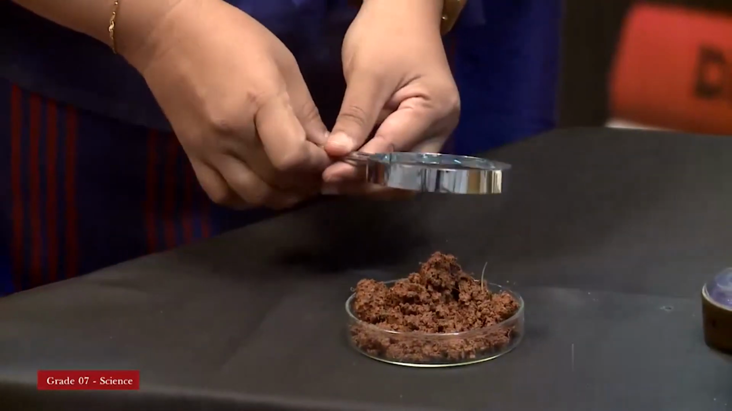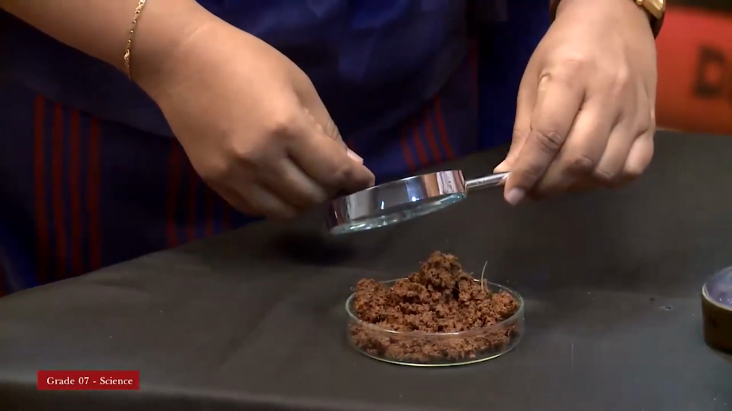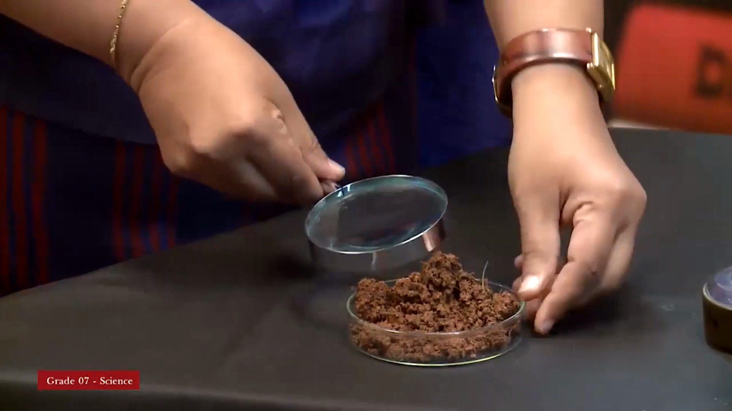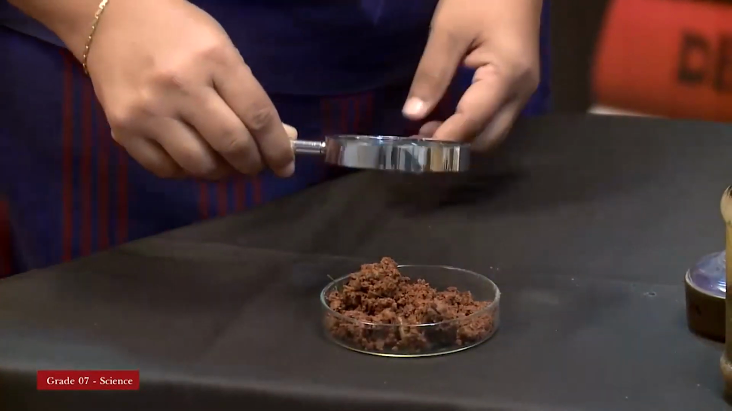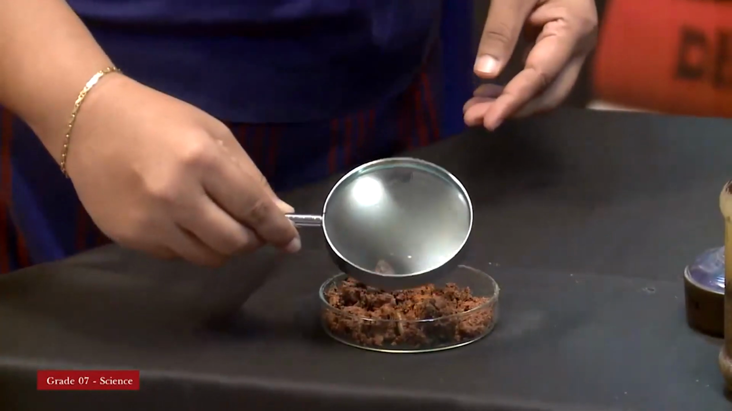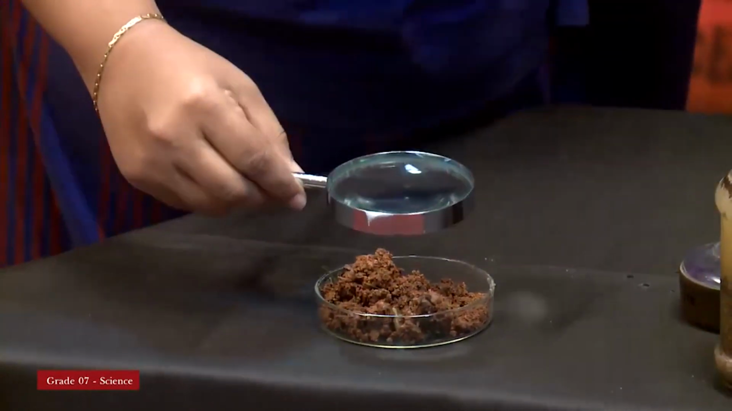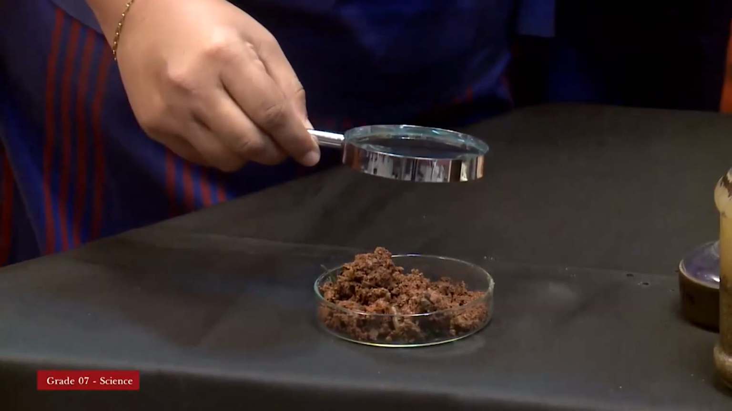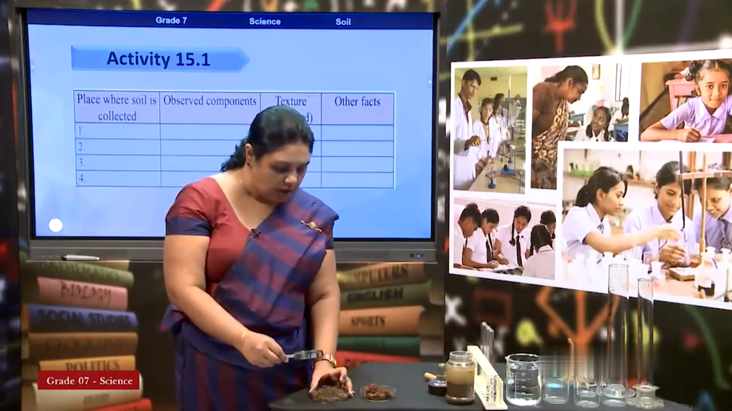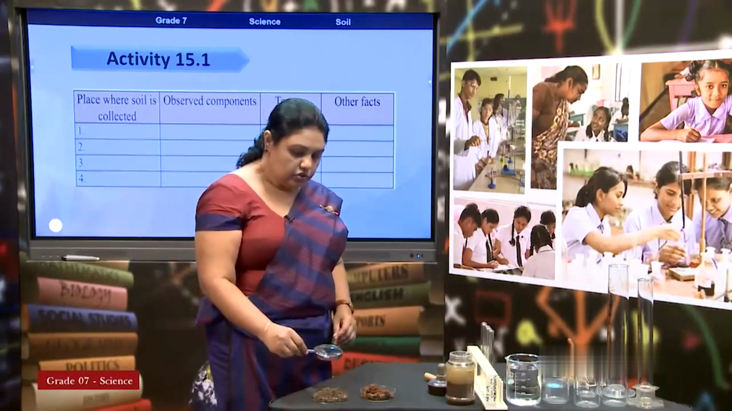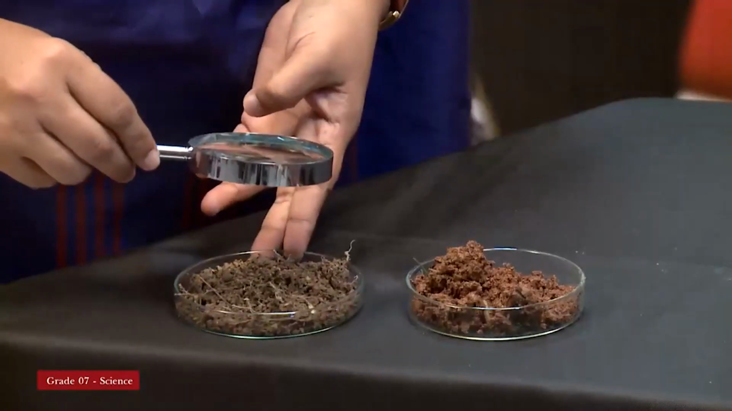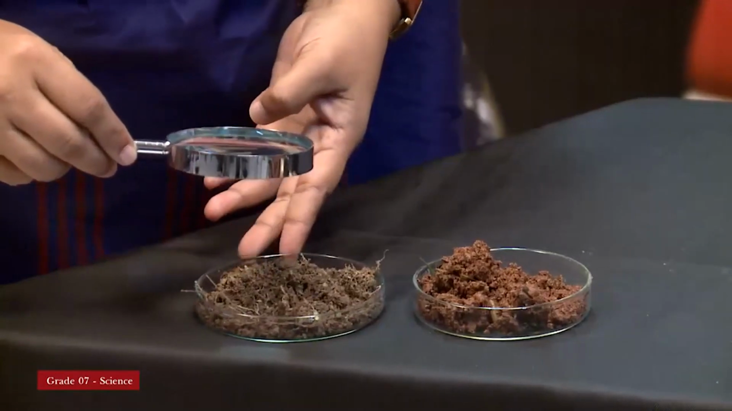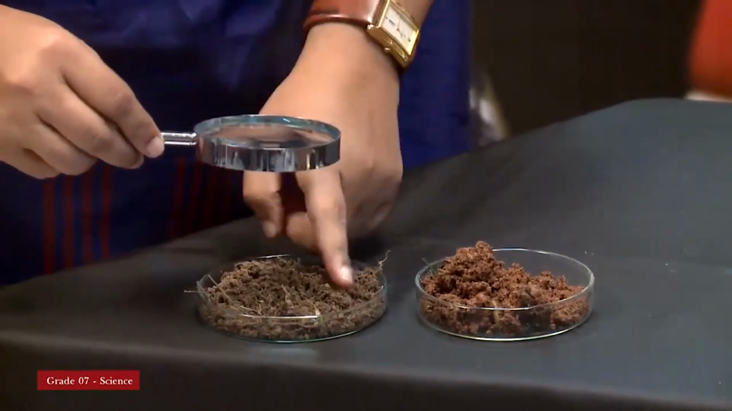Here I can see an earthworm and some other particles, and you can observe that way too. If you use a magnifying glass, we will see another sample of soil. Right. Here in this you can see other plant particles and some small sand particles.